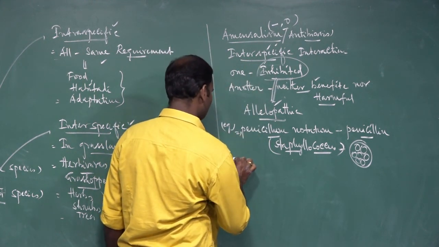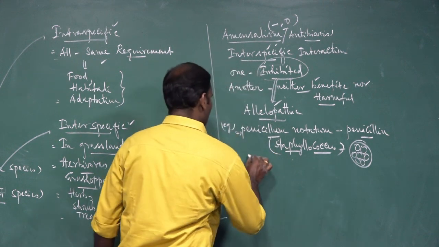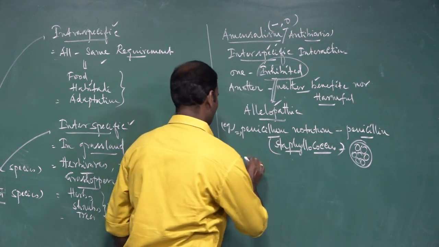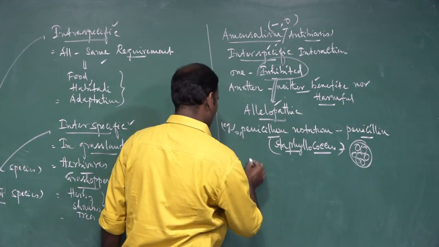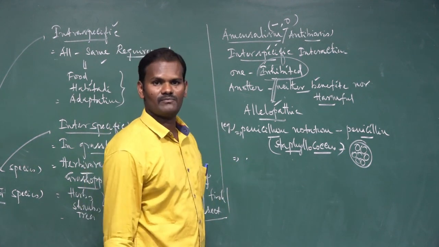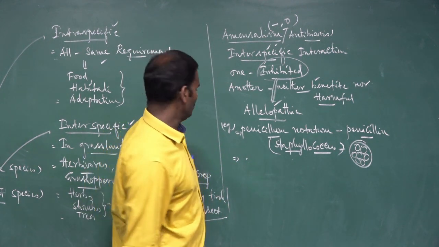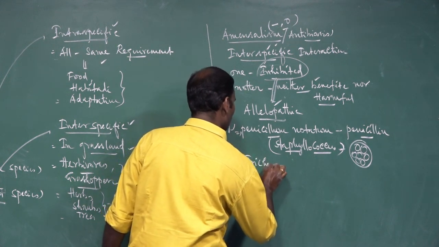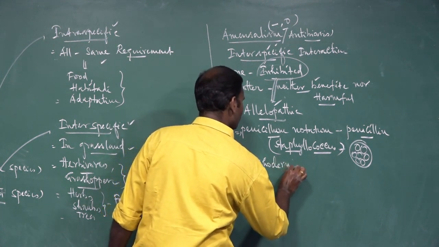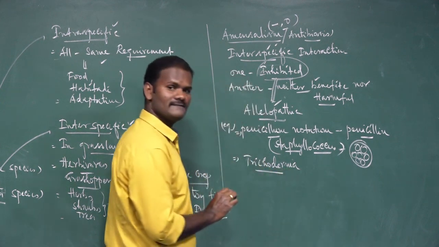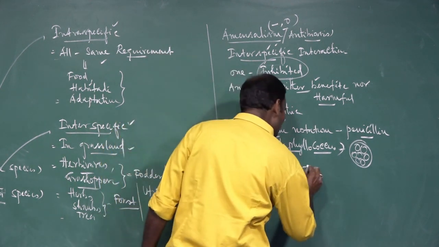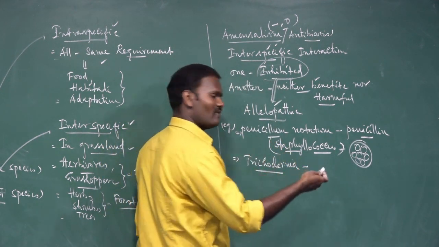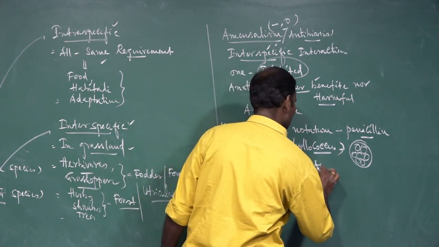Another example, Aspergillus. Aspergillus fungus gets inhibited due to the presence of Trichoderma. Trichoderma is a fungus which inhibits the growth of another fungus, for example Aspergillus.